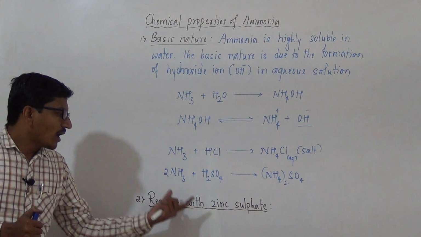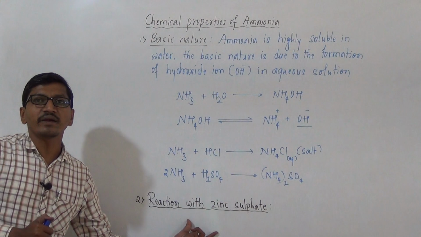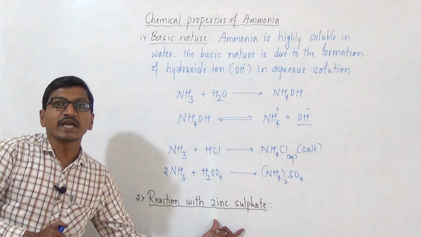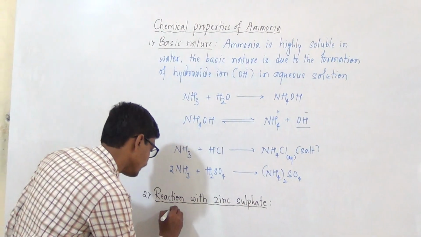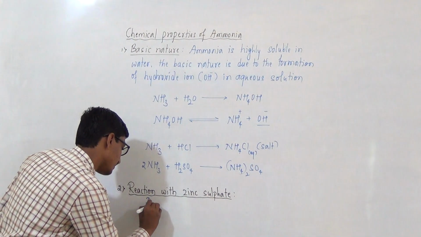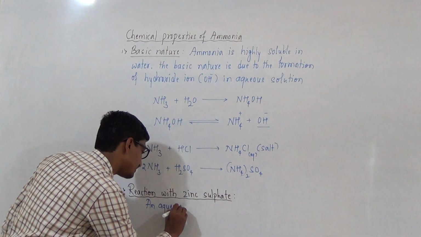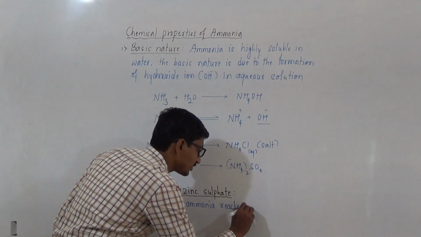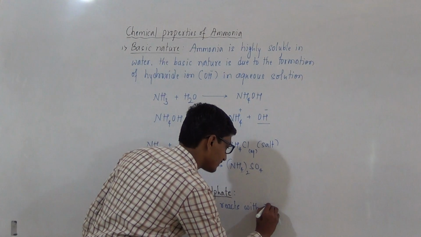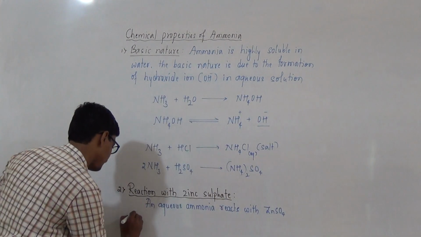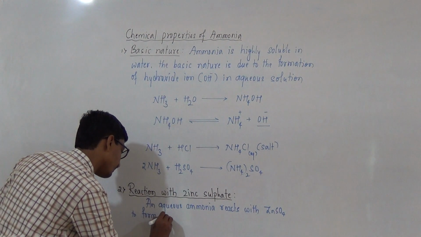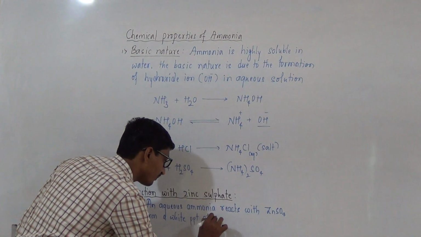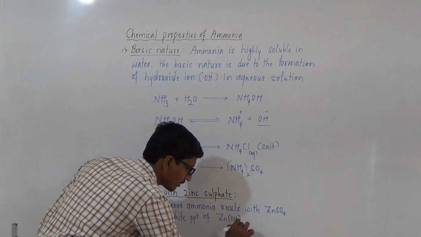When an aqueous solution of ammonia reacts with zinc sulfate, it forms a white precipitate of zinc hydroxide.